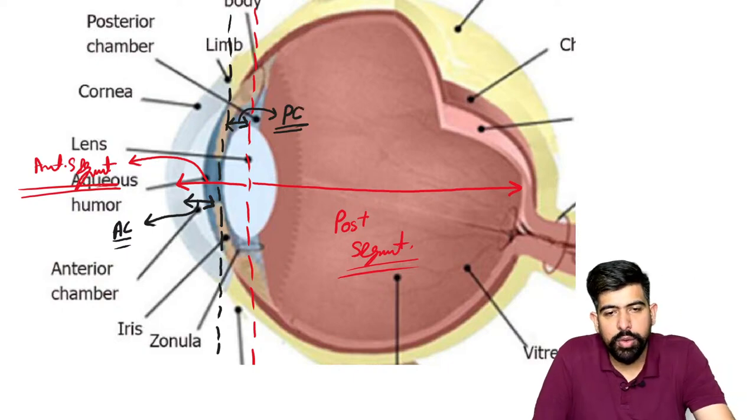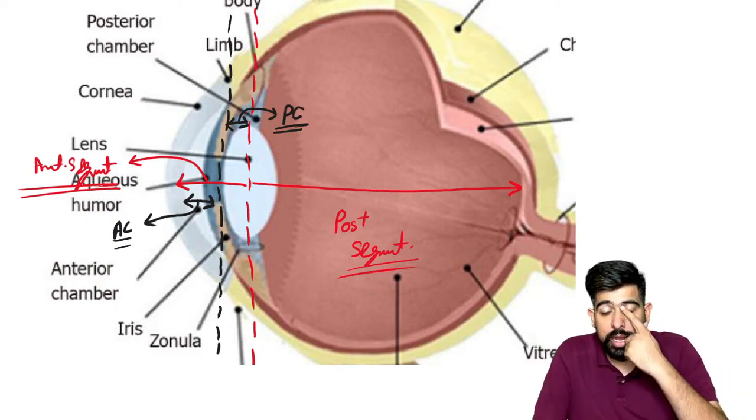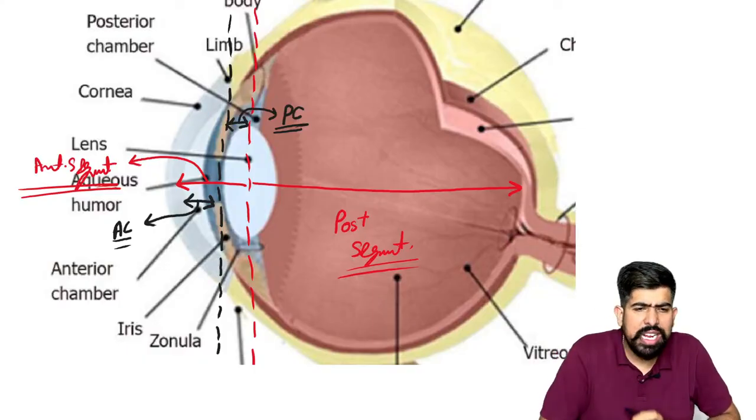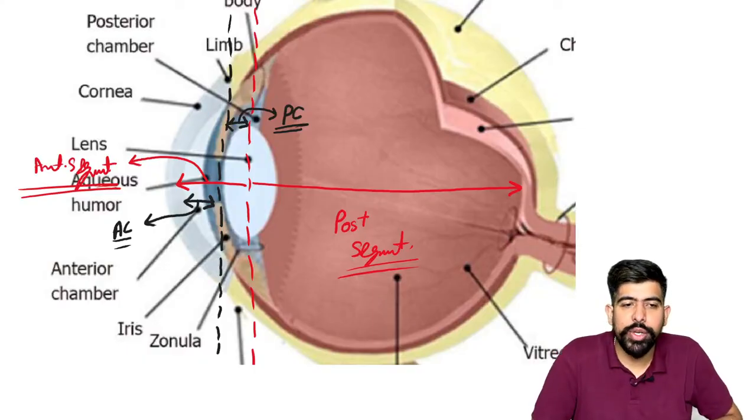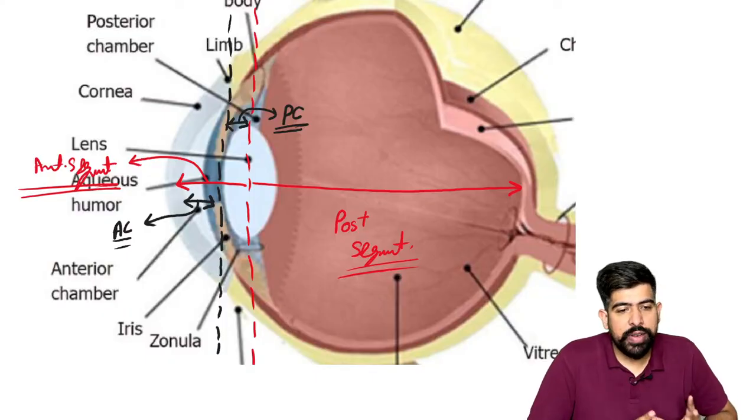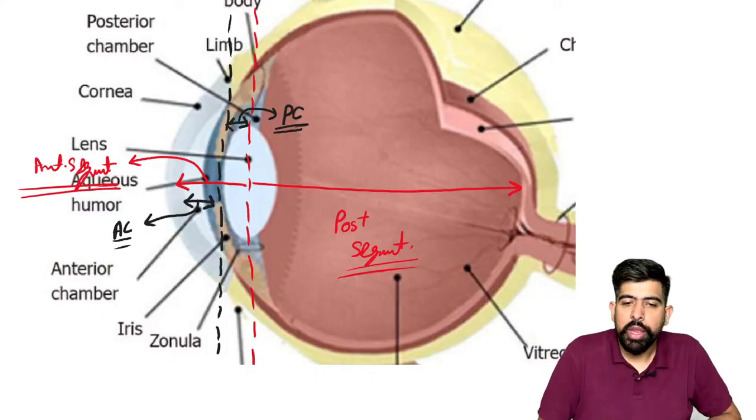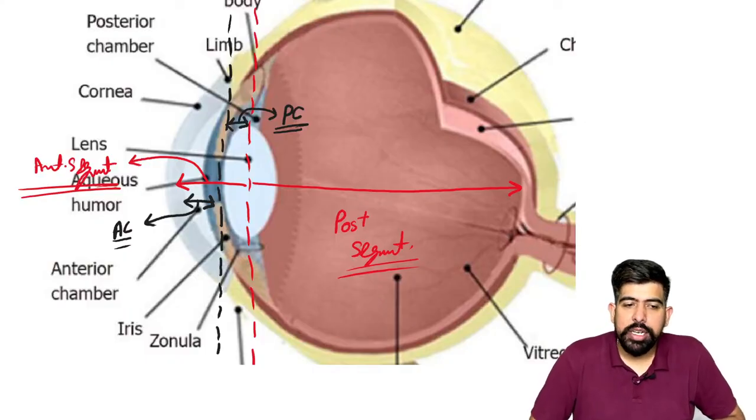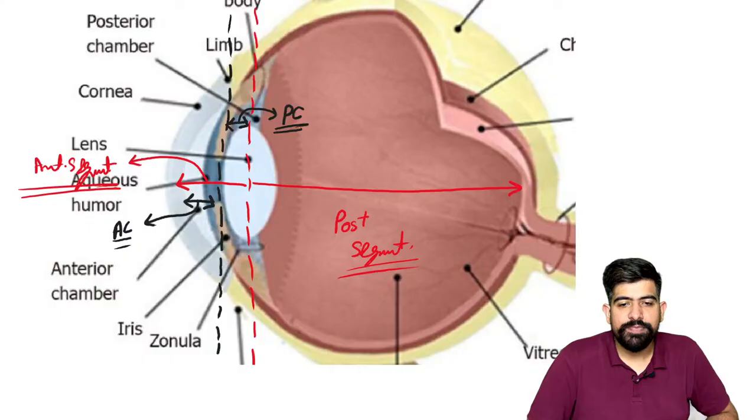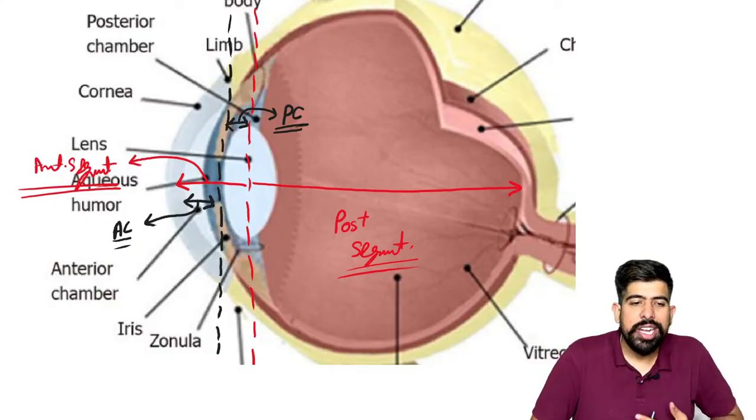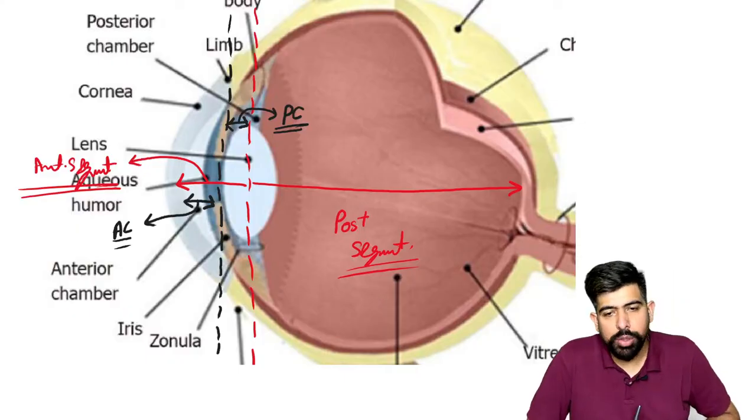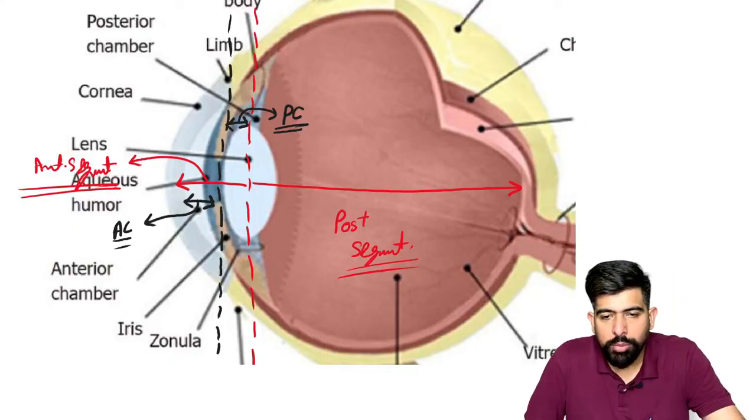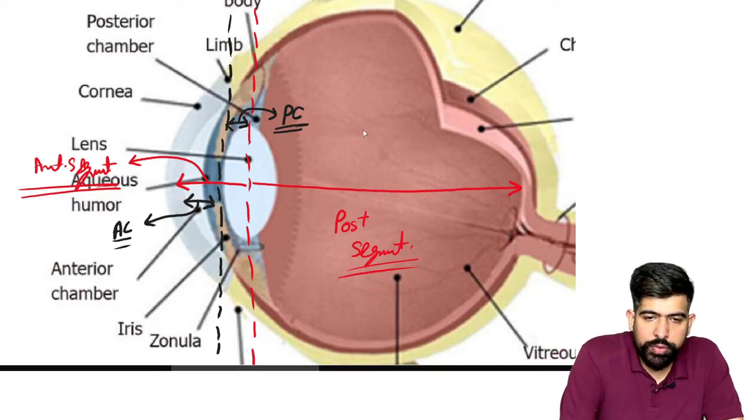Posterior chamber, right? So we are done with this. I hope you remember this easy trick and the schematic diagram which I gave you, that is how the eye is divided. So totally the eye is divided into two segments and two chambers. What are those two segments? The anterior segment and the posterior segment. And the anterior segment is further divided into two parts, the anterior chamber and the posterior chamber. Now, moving forward.